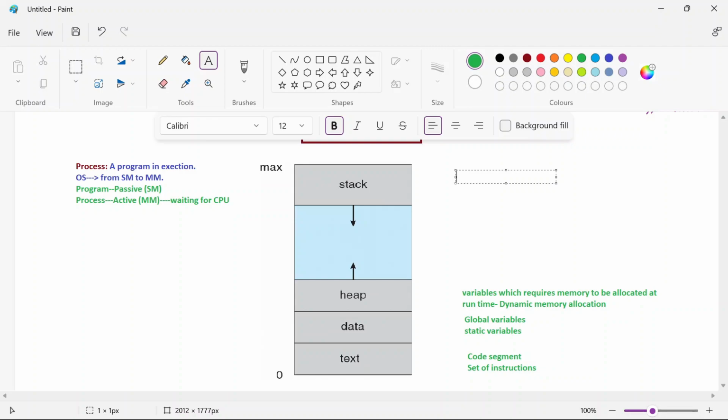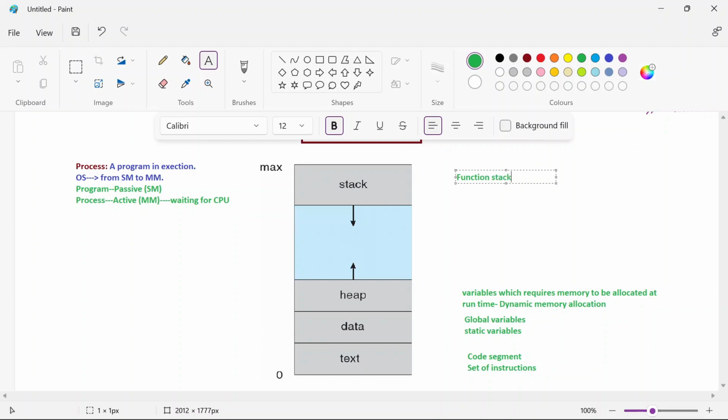Also, we may be calling one function from another function. In that case, we will have a return address from where it has been called. Once the function is executed, it has to return back to its original function from where it has been called, isn't it? So such information will be stored in this part, which is referred to as a stack. This is also referred to as a function stack.